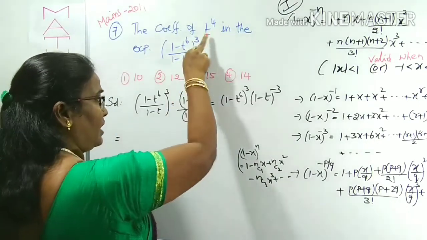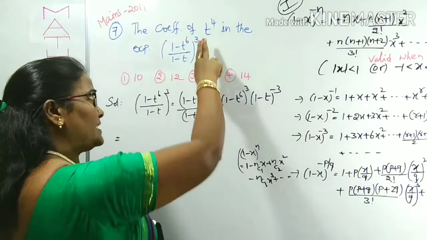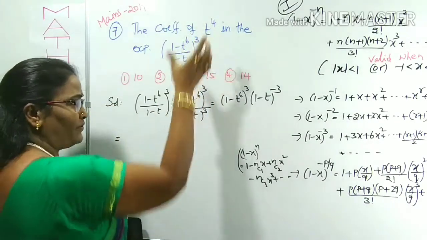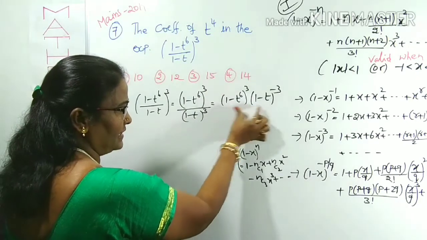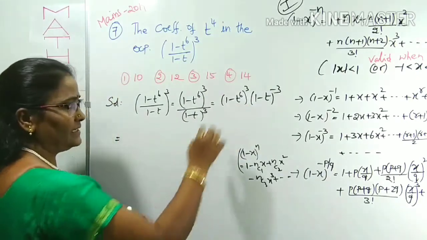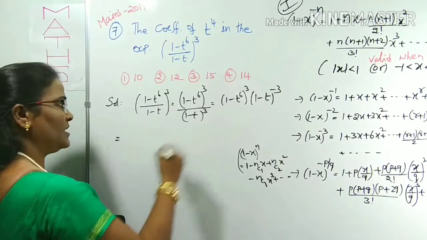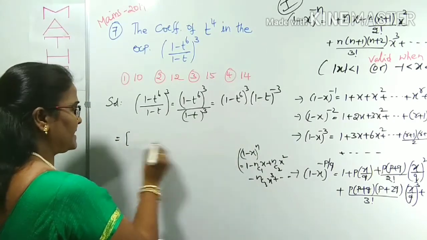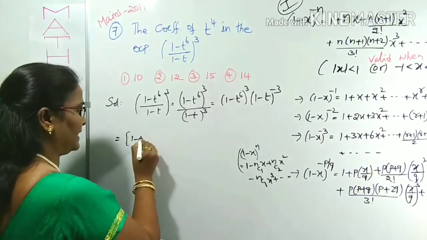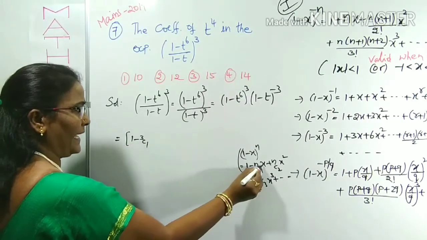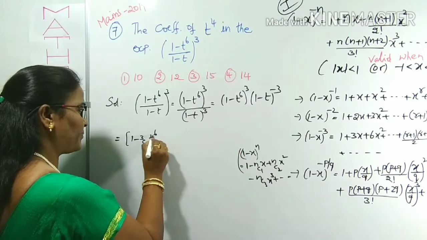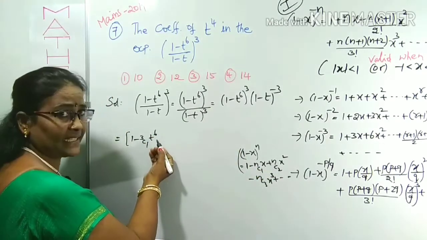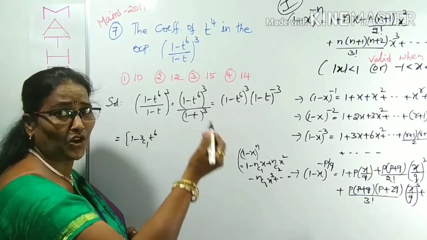So he is asking, you have to concentrate on the question also. He is asking for the t power 4 coefficient. We have to recognize in which part of this product the t power 4 coefficient is there. First you can expand this product. The first expansion is in this form: 1 minus nc1 x, with n as 3, and in place of x there is t power 6. We can observe that the powers are rising. Already t power 6 is there. Next time t power 12 and so on will come.